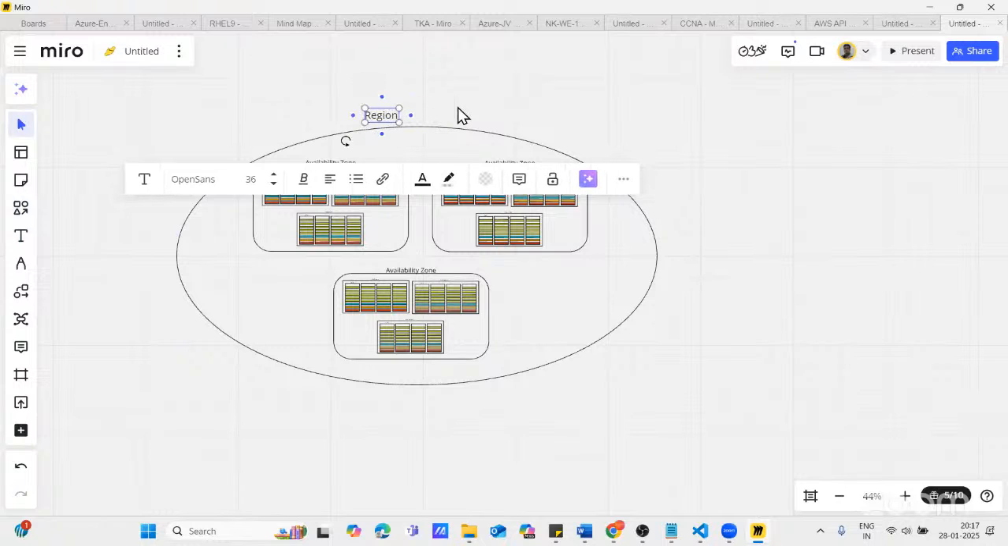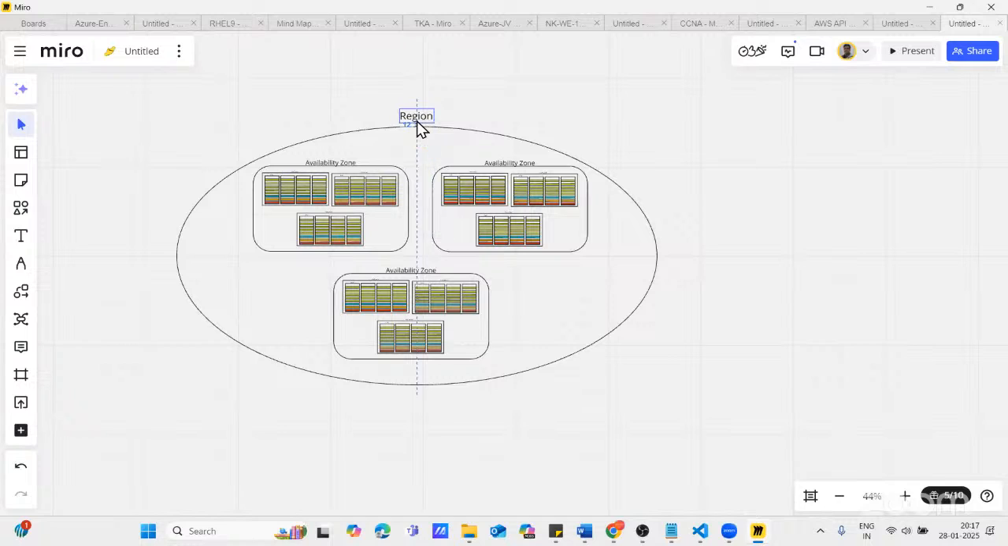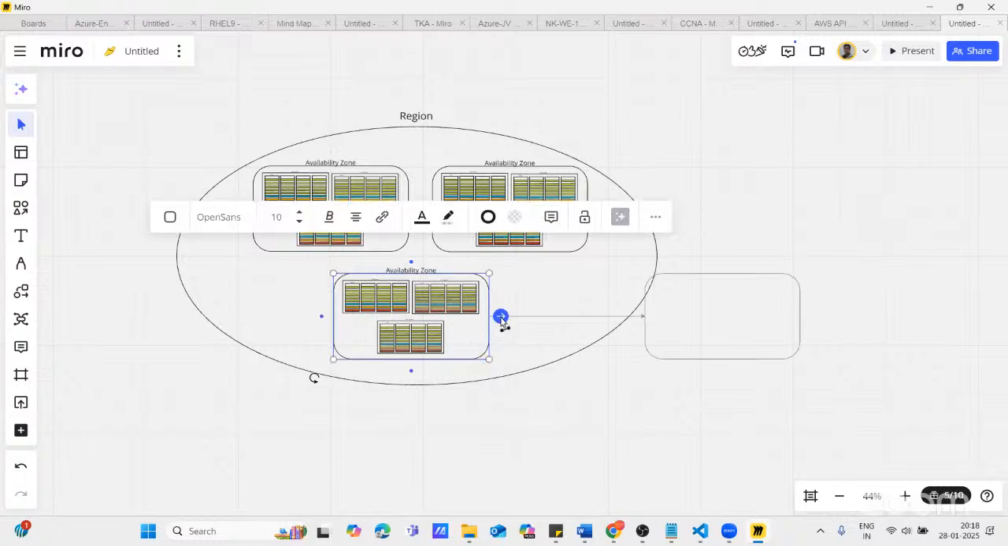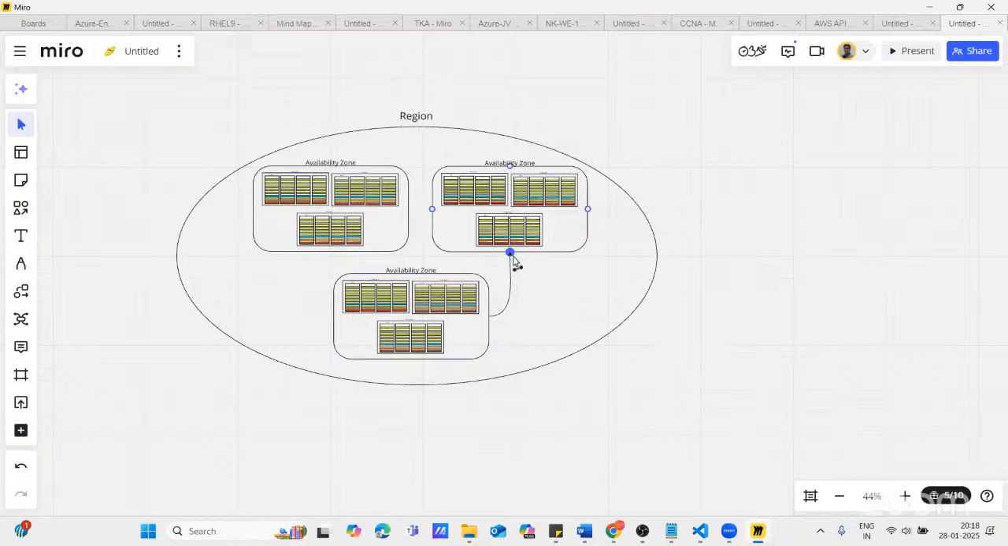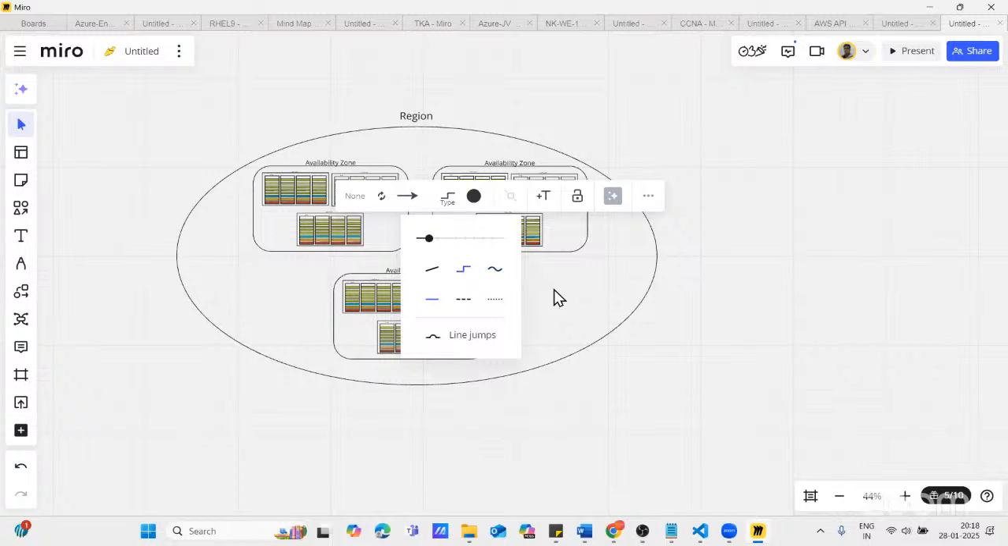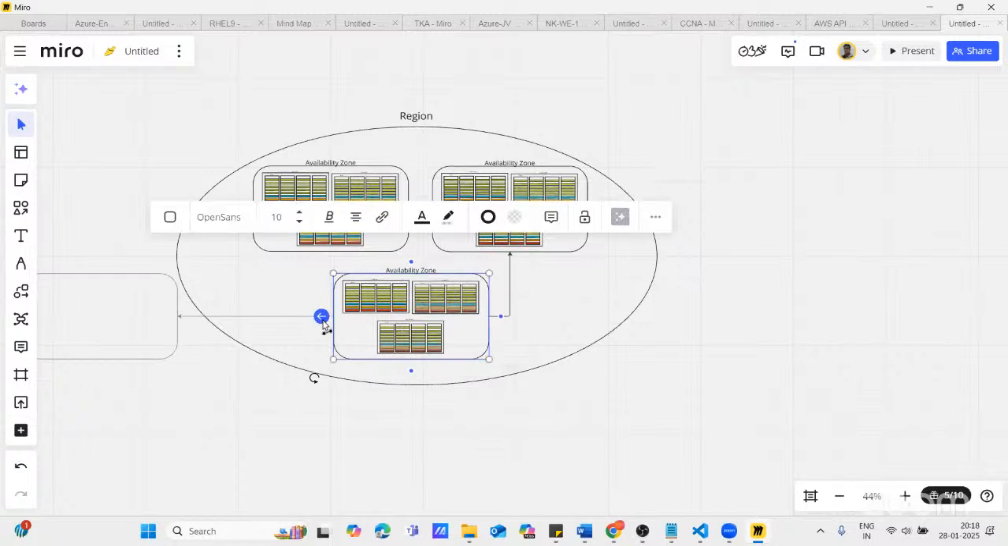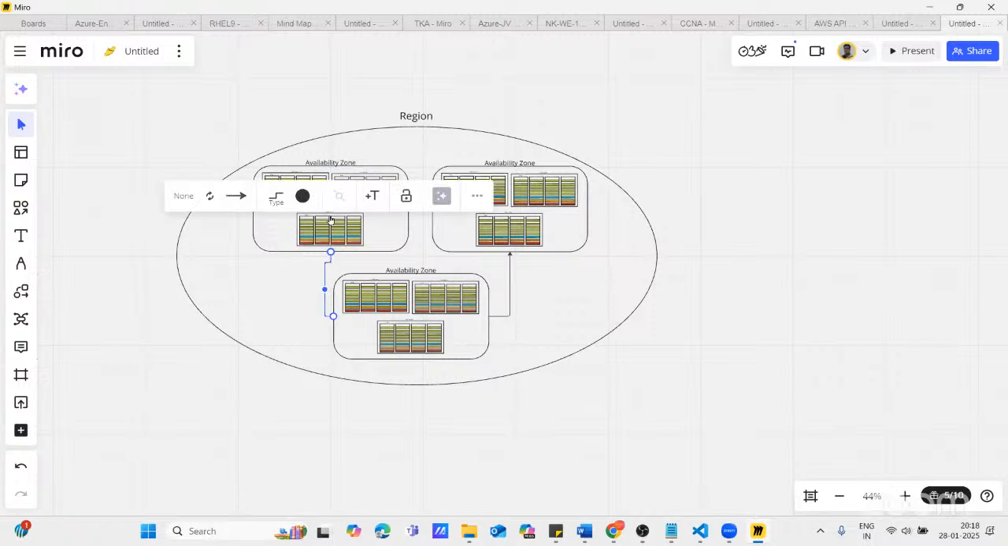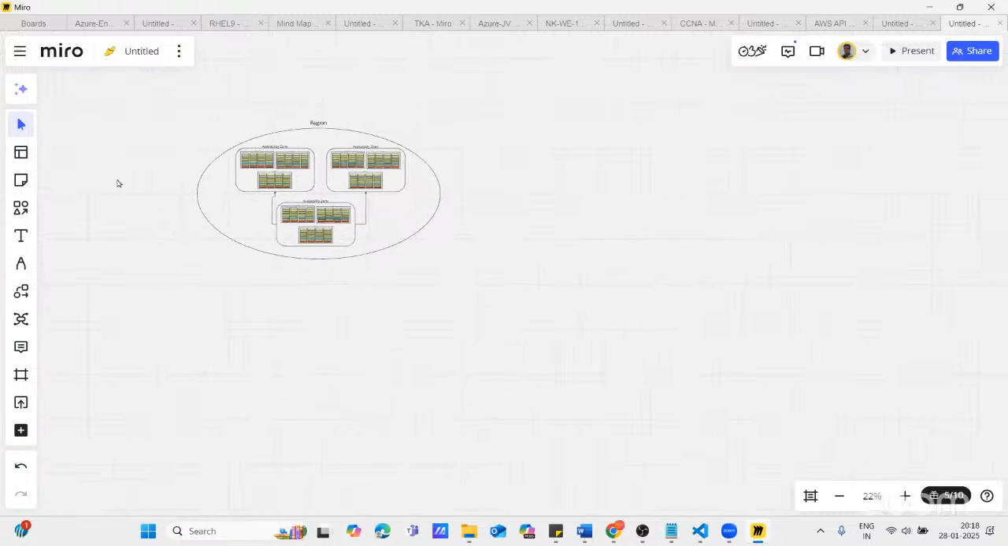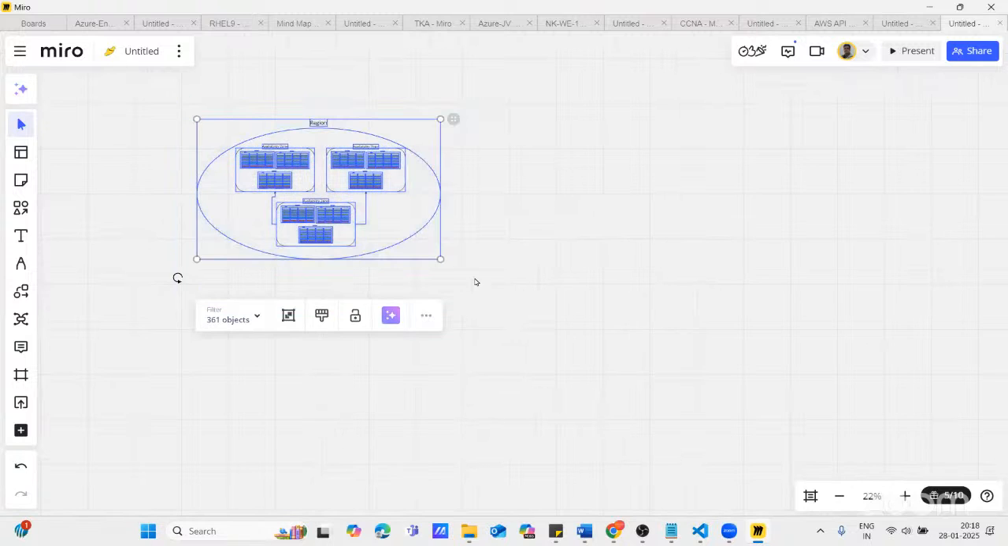What is a region? A region is basically a geographically separate or isolated area. A region is basically an area where a number of availability zones are there. One availability zone has a group of data centers, and all these availability zones are very tightly connected with each other. All these connectivities are managed by AWS only. This is one region, and you have multiple regions throughout the world.